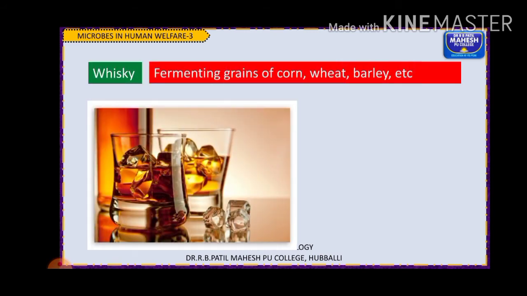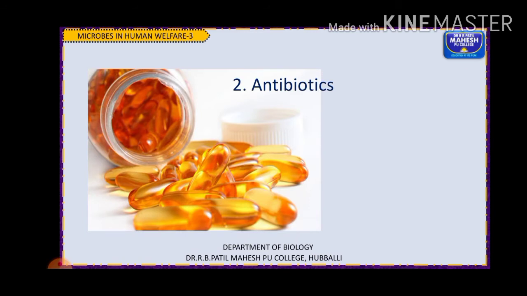As I told you, fermented cereals or grains are used for this process of fermentation. So this is about the use of microbes. Remember the scientific names of the organisms used for the preparation of these alcoholic beverages.